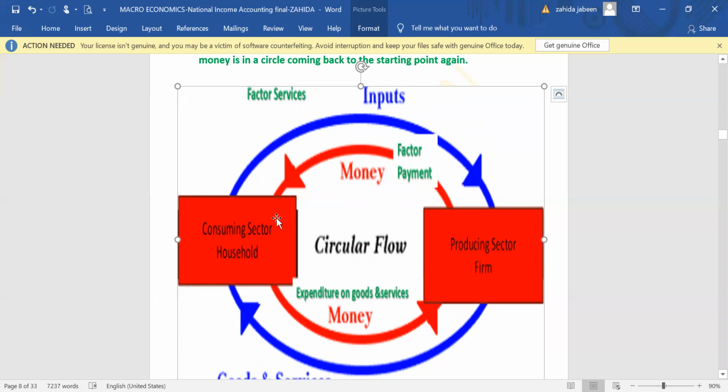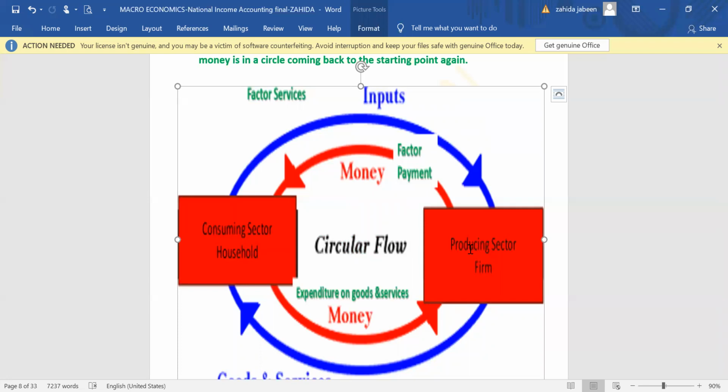Land, labor, capital, and enterprise is provided by the household in the form of factor services. From the household to the farm, land is given or factory is given on rent. Labor, they are working and they are paid either salary or wages. Capital is provided on which interest is paid.